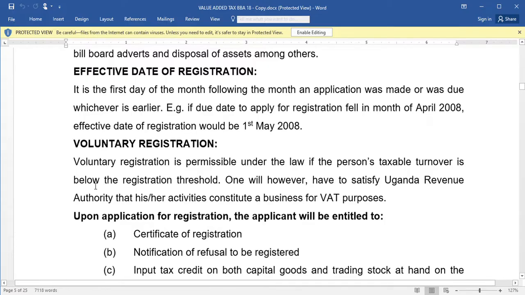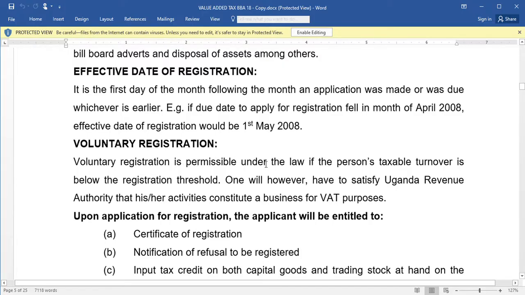Now this is what we call voluntary registration. Voluntary registration is permissible under law if the person's taxable turnover is below the registration threshold. If the person makes taxable sales whose value is below 37.5 million within 3 months, they can decide either to register or not, so their registration is voluntary.